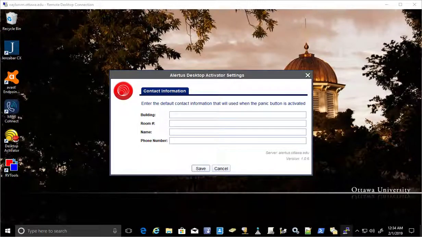I wanted to take a moment to talk about the university's new panic button software. This software provides the OUKS campus with a complete alert notification system delivered right to your desktop. The first new screen you will notice is the AlertUs contact information screen. This screen helps to relay contact information back to the security department to know exactly who needs help. Once this contact information is completed, you can now access your panic button.